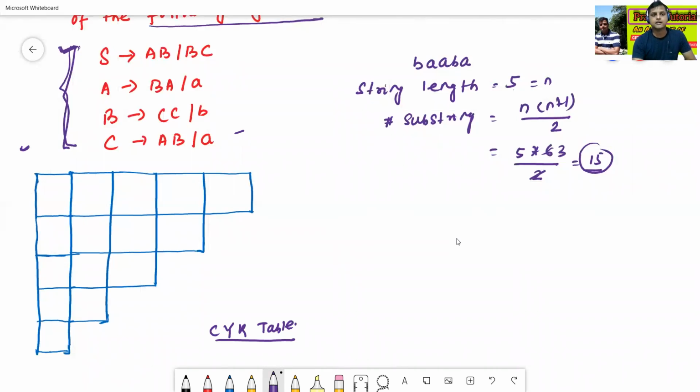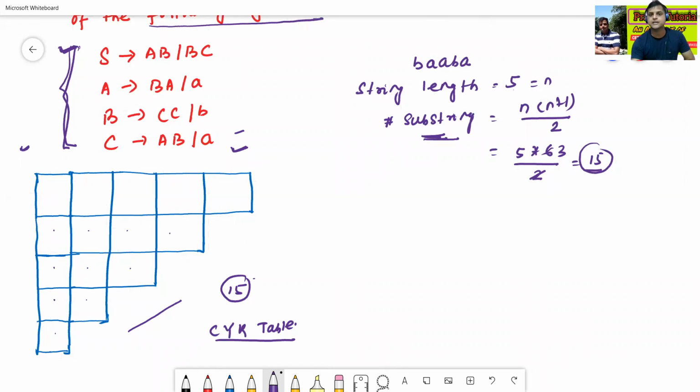This table contains 15 boxes: 1, 2, 3, 4, 5, 6, 7, 8, 9, 10, 11, 12, 13, 14, 15. So in total this table contains 15 boxes. How do we fix that the table contains 15 boxes? Based on the number of substrings.